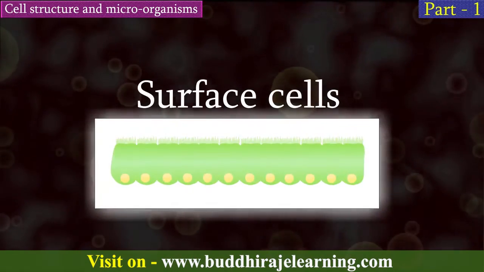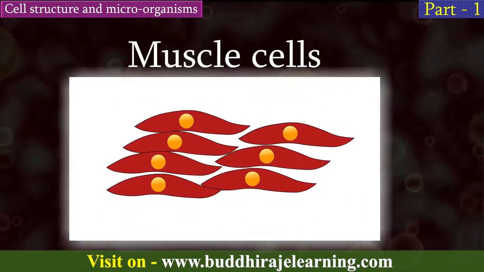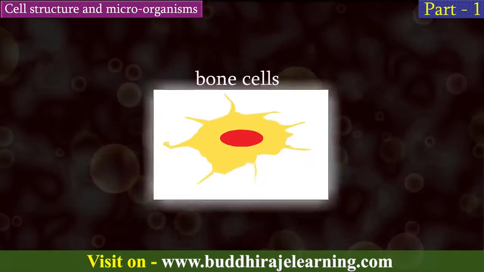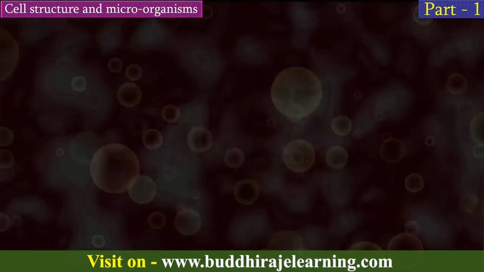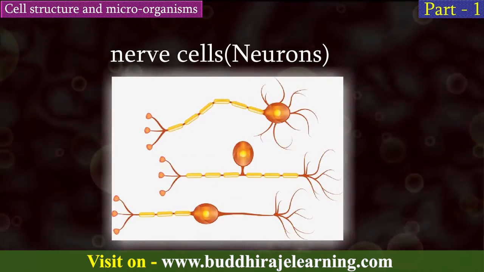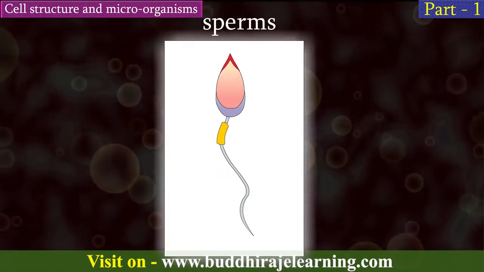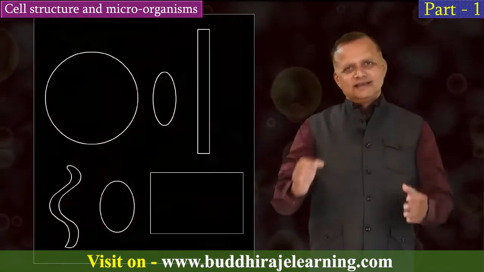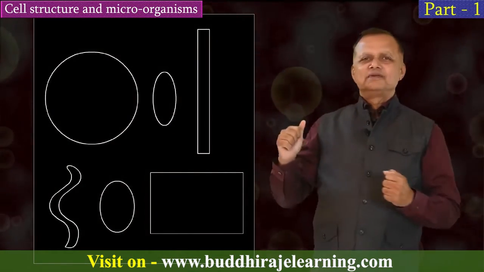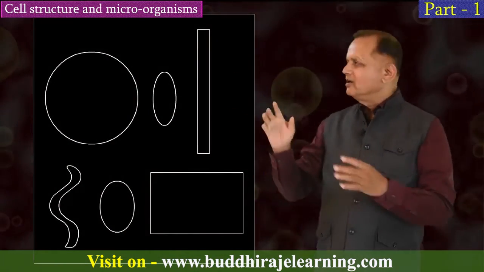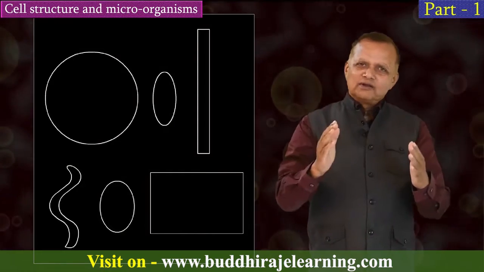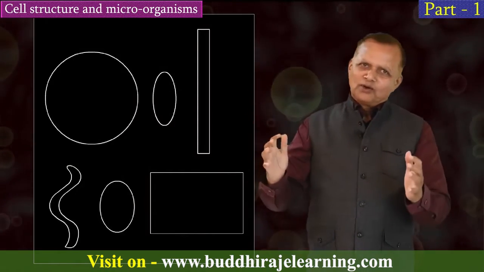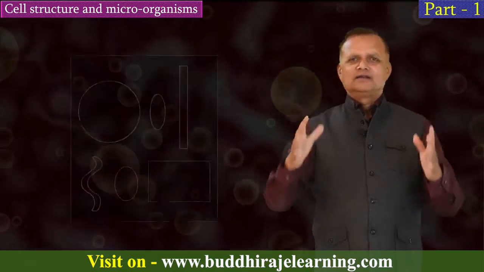These are the surface cells. These are the muscle cells. These are the bone cells. These are the nerve cells, meaning neurons. These are the sperms. Cells are of many different shapes, for example, circular, rod-shaped, columnar, spiral, oval, rectangular, etc.